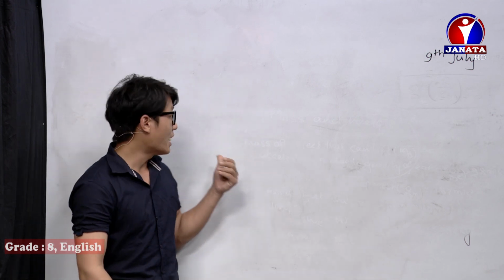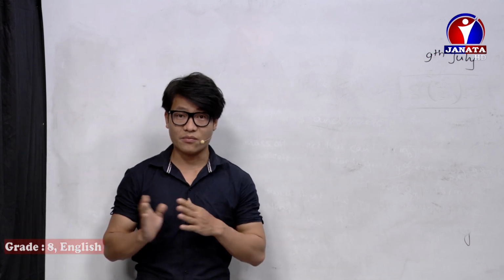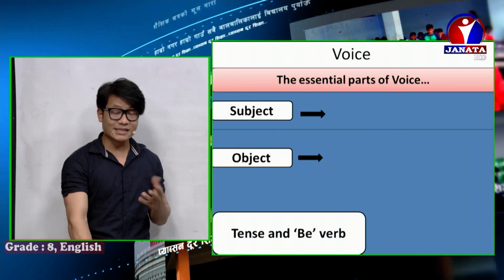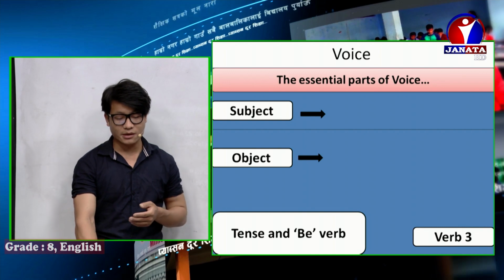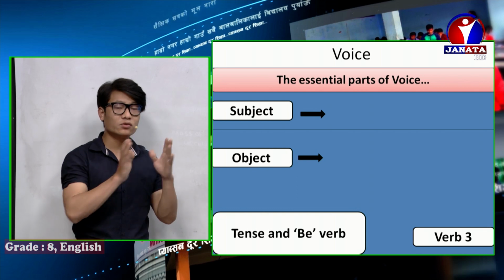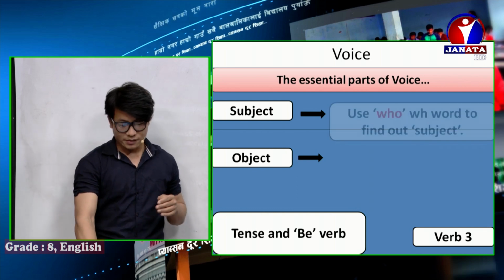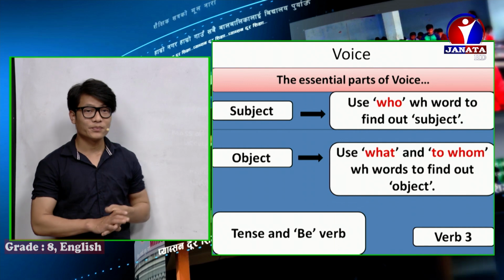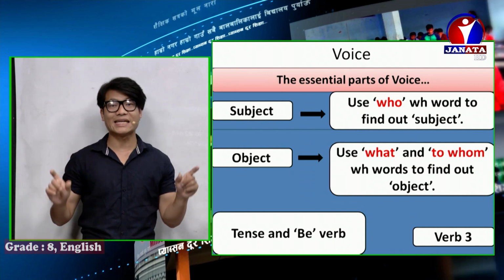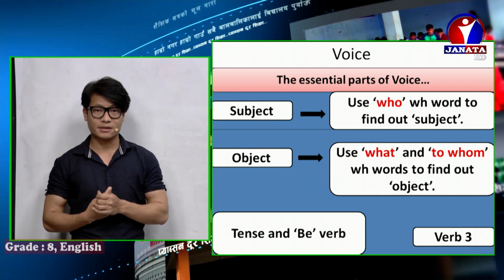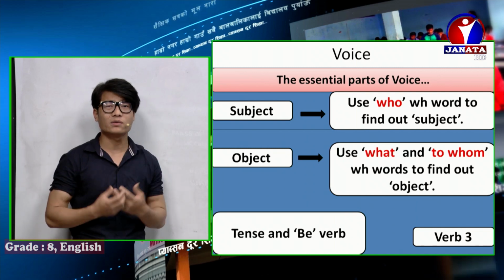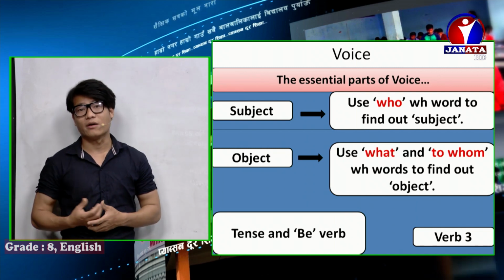Last time we had discussed the essential parts of voice, and they were subject, object, tense, be verb, and verb 3. I also showed you how to find out the subject and the object. It was W as a word to find out subject and object, because sometimes one sentence contains two objects, also known as direct and indirect objects, or first object and second object.